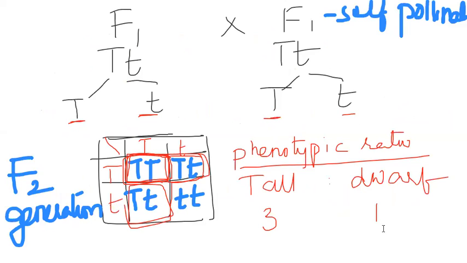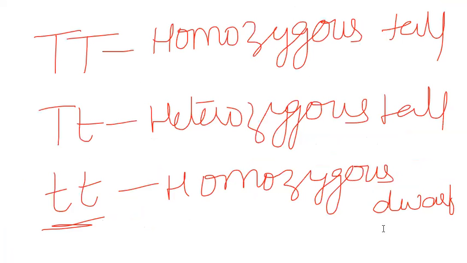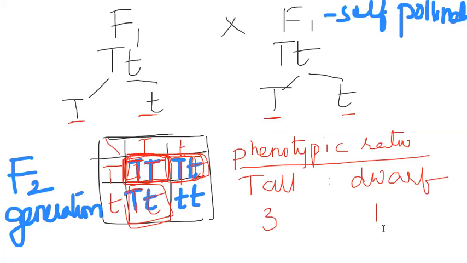Then what do we have to do when we are looking for the genotypic ratio? When we are seeing the genotypic ratio, we need to consider their genotype also. You see here, one homozygous tall is there, one heterozygous tall is there, and another heterozygous tall. So how many homozygous tall plants are expected in the box? Okay, we do one thing. We'll bring it out and draw this in a detailed manner.